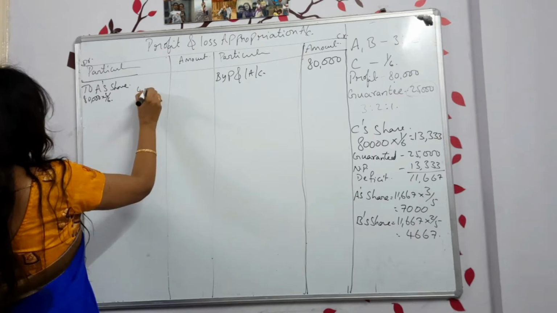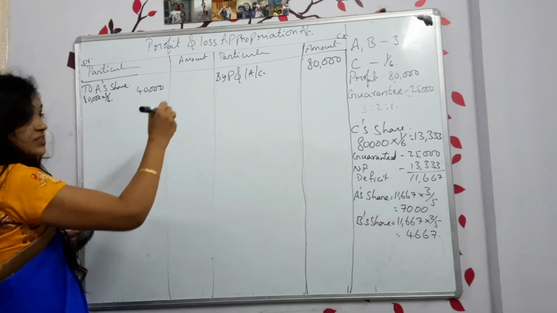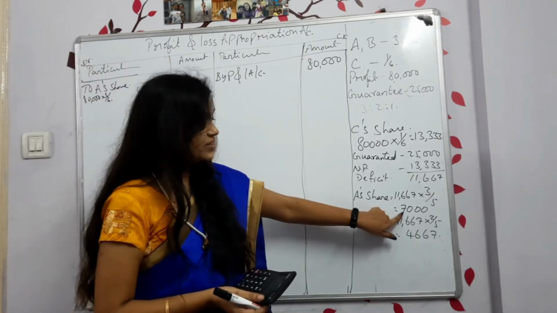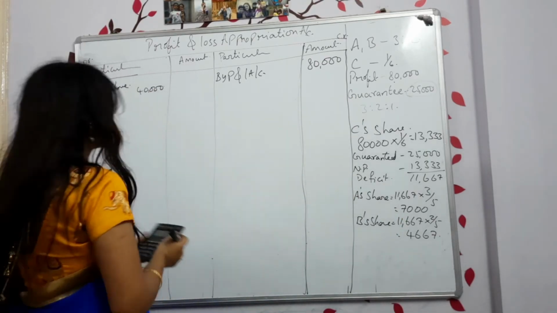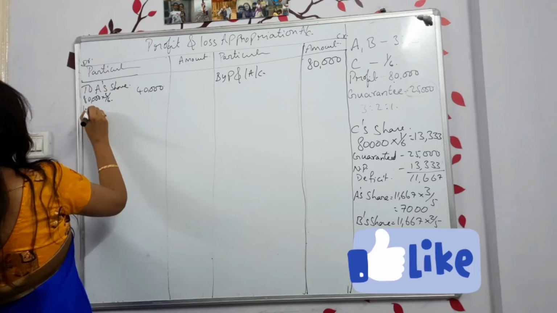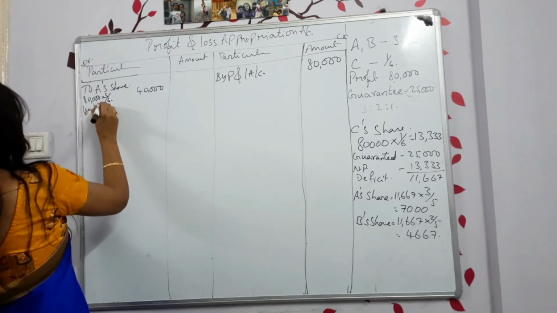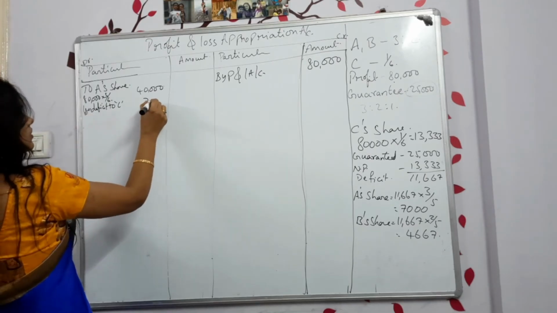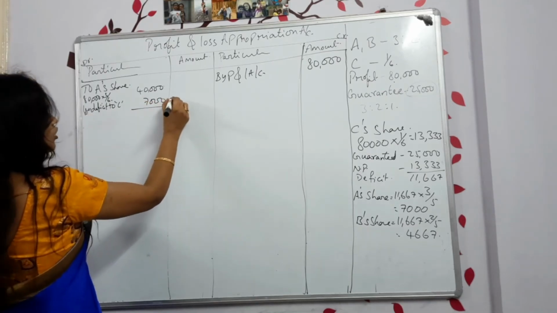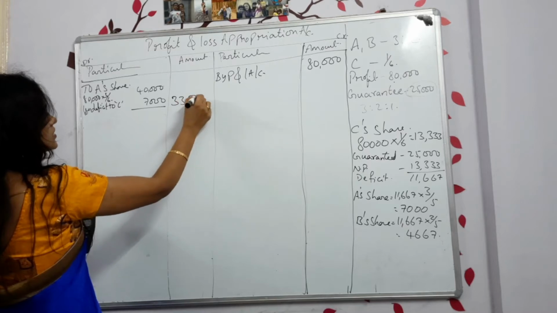$40,000 he is supposed to get. In that, how much is he paying? 7,000 he is giving to C, less deficit to C. How much? 7,000. Now how much did he get? 33,000.